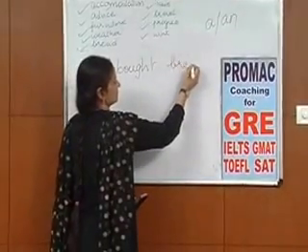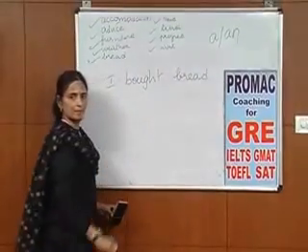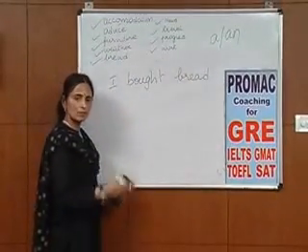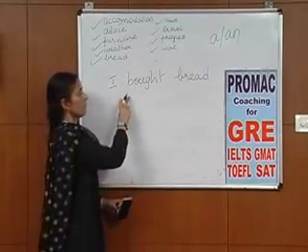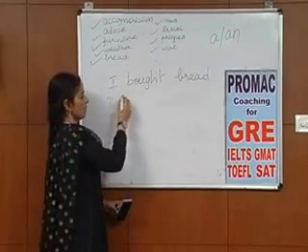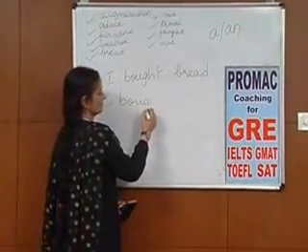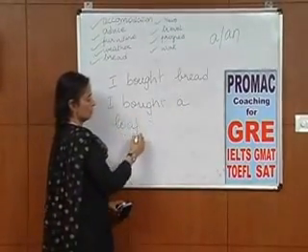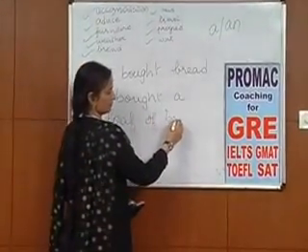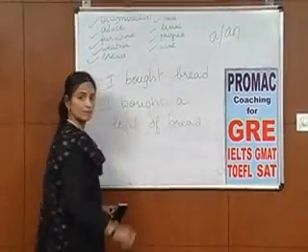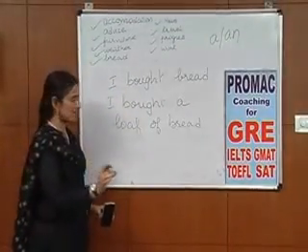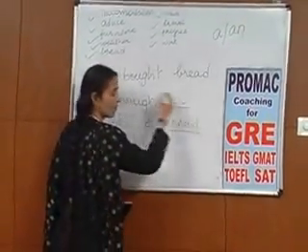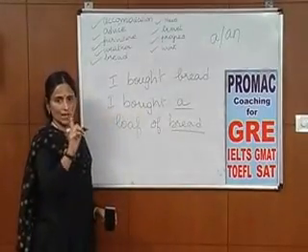I bought bread. Could be one bread, two bread, 10 bread, whatever. But I bought a loaf of bread. Very definitively, this is one item, only one loaf.